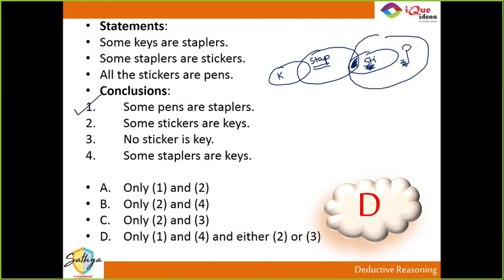Did you get that? Bhavya, did you get it? First one is definitely true. Now, similarly, I'm skipping to the fourth one. If some keys are staplers, then obviously some staplers are keys, because the reverse of some is also some. If some A are B, then obviously some B are A. So fourth one is also true. Did you get that?